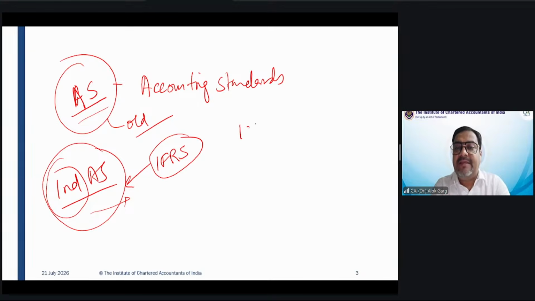First of all, ICAI drafts the accounting standards, be it accounting standard, Ind AS, whatever. Then ICAI circulates it for public comments, right? ICAI releases the exposure draft, etc. In ICAI, there is an Accounting Standards Board, an expert body under ICAI, which develops the accounting standards or accounting guidance for the country. In that board, there are representatives from MCA and other regulatory bodies as well.